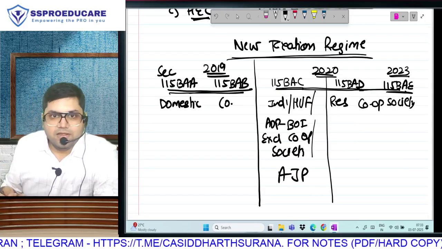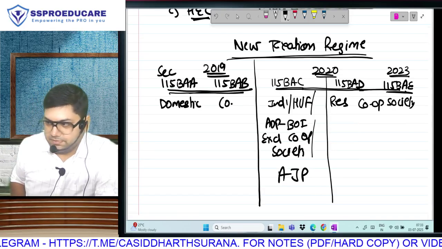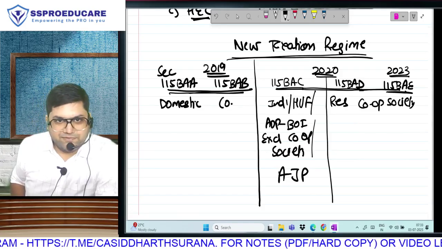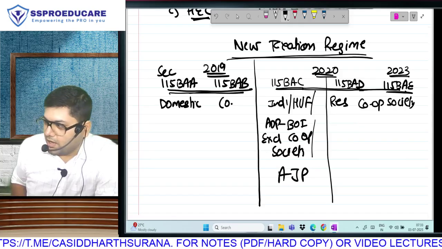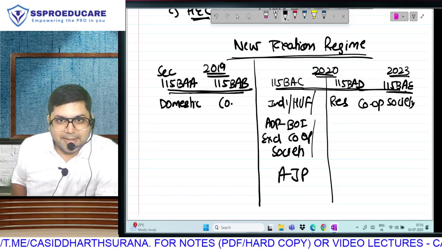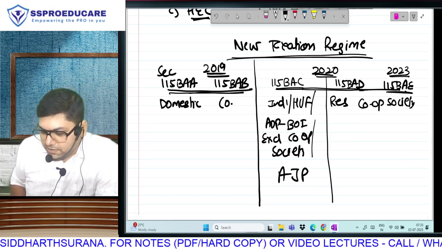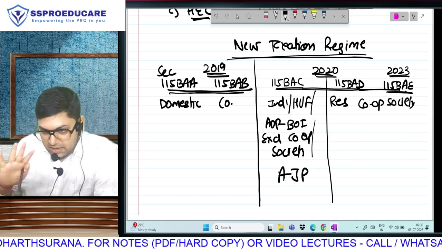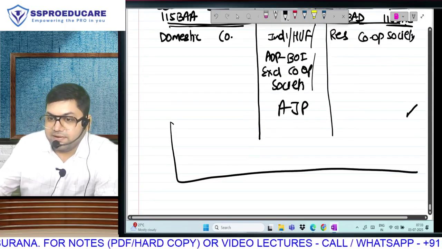Effectively, ladies and gentlemen, we have to learn 5 sections in the new taxation regime. 5 sections: 115BA, BAA, BAB, BAC, BAD, BAE. The 5 sections of the new taxation regime, all of them were introduced